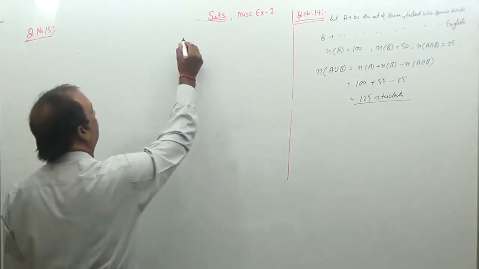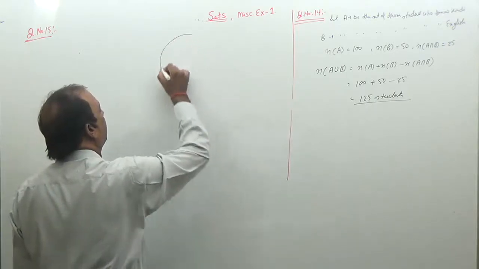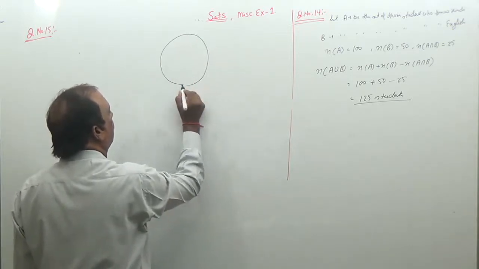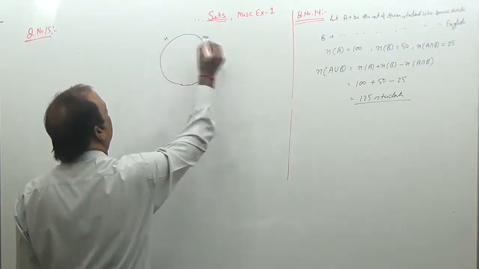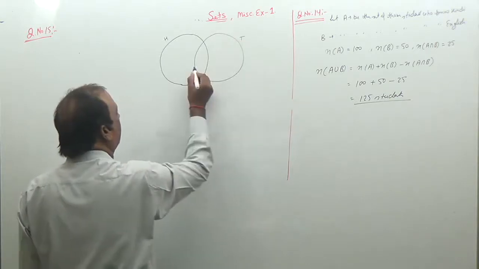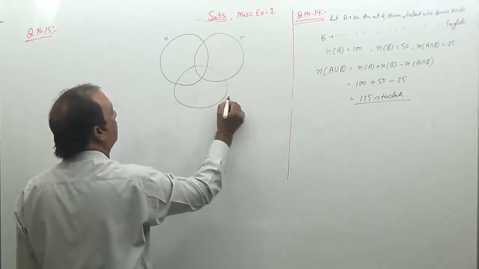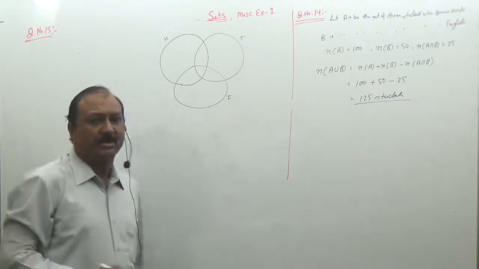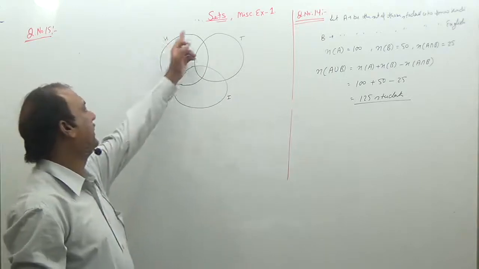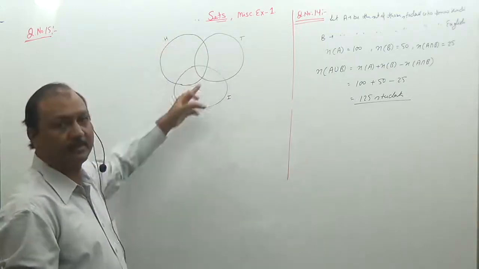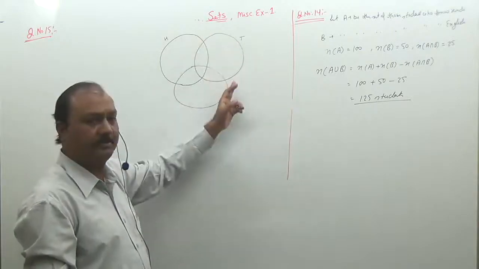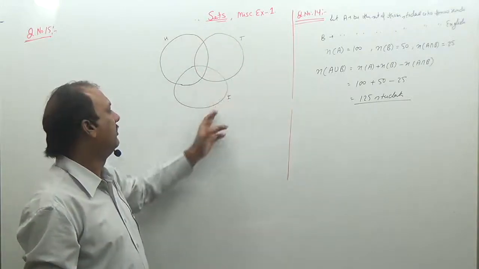So by the arrow diagram, we can represent the situation of this question as there is one set for newspaper H, a second set for newspaper T, and a third set for newspaper I. All those people who read newspaper H lie in this set, all those who read newspaper T lie in this set, and all those who read newspaper I lie in this set.